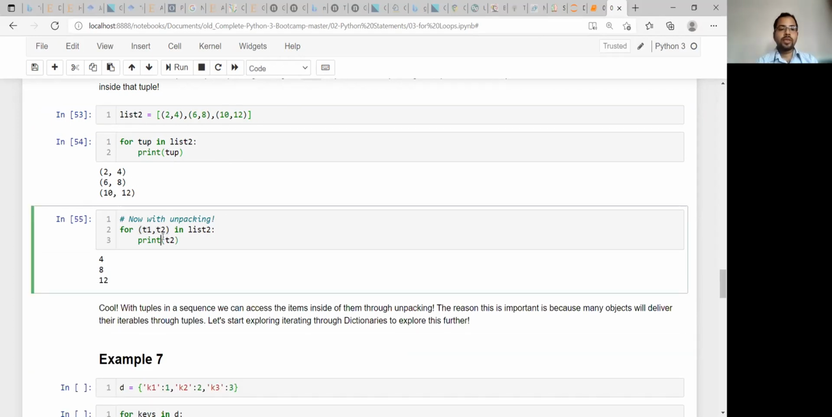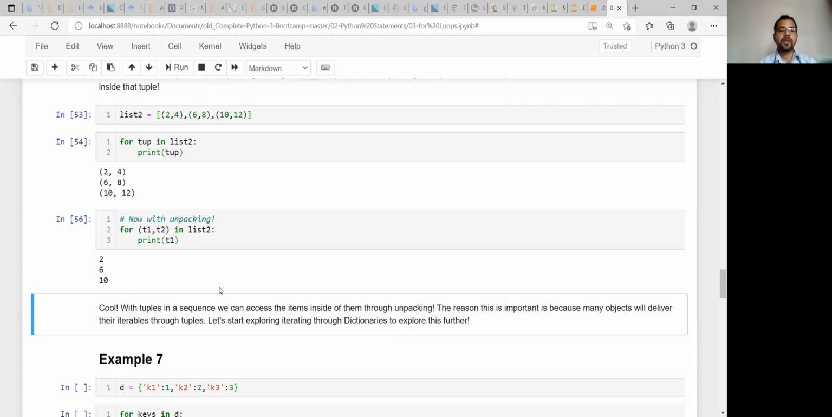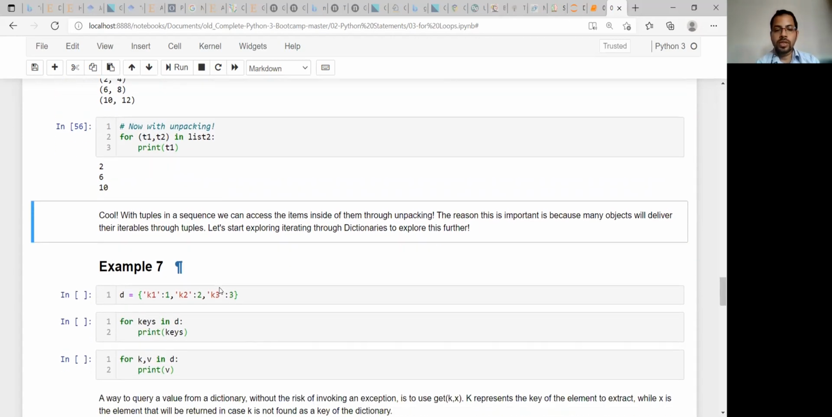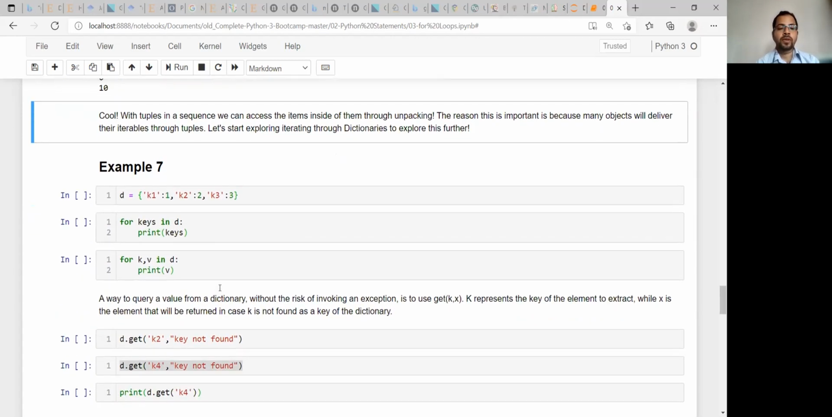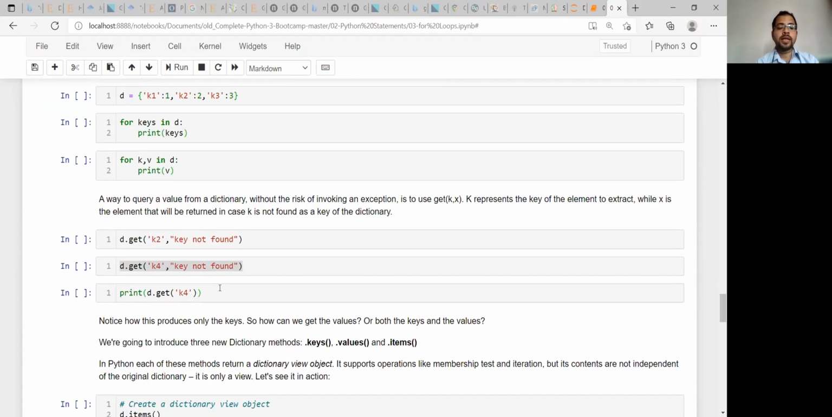So in this way, you can call out any one of these variables, whether that is the second one 4, 8, 12, which are stored in T2, and if you want to print T1, you can do it. Okay, now we are going to the last example. What was the question given here?